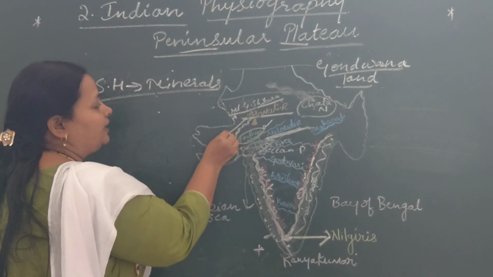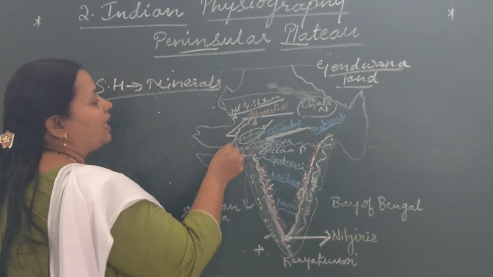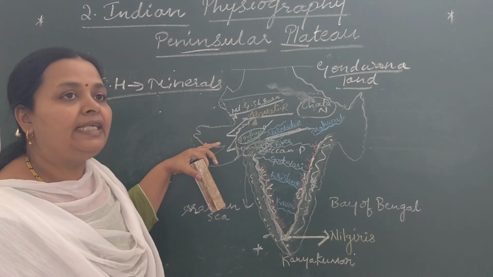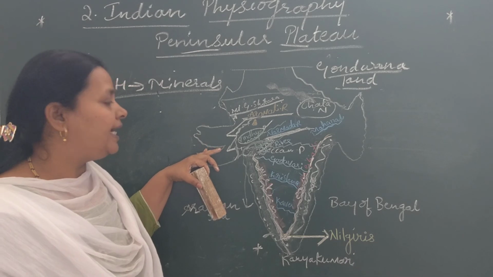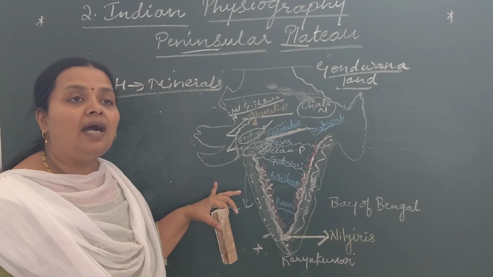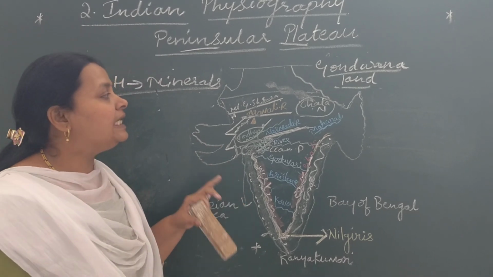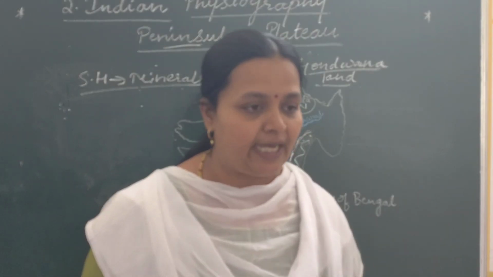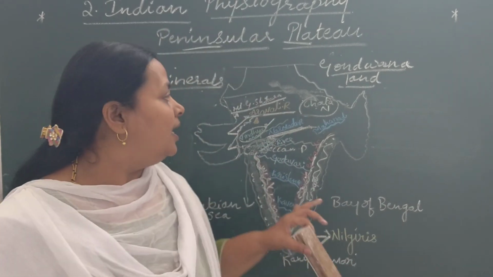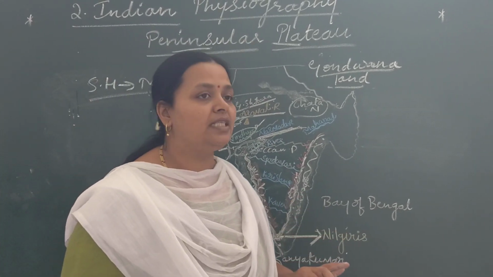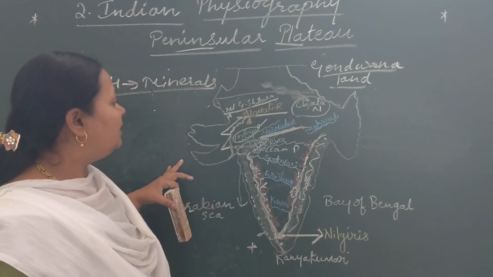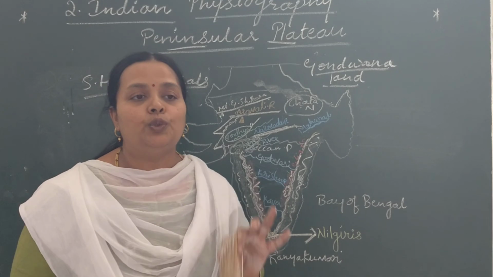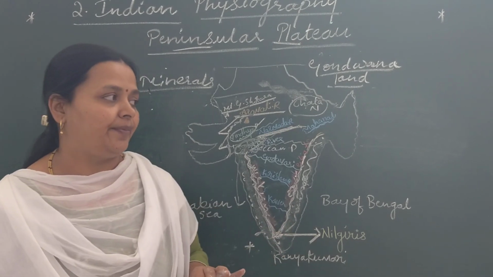The desert of India is called the Thar Desert, and it is the 9th largest desert in the world. This desert area has spread over the states of Gujarat and Rajasthan.